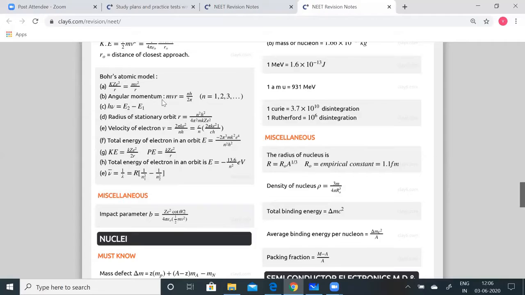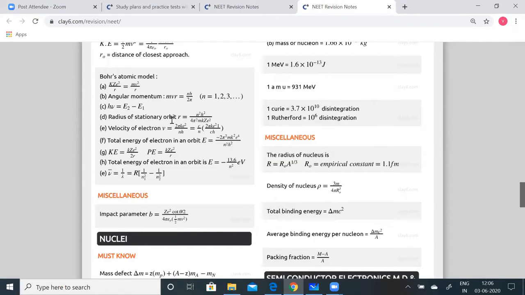So angular momentum mvr, you know, the electrons are going to move around the nucleus, is it not? So the angular momentum mvr is given by nh by 2 pi, where n is equal to 1, 2, 3. h nu: the electrons move between different levels. According to Bohr's theory, when they move from one level to another, the energy is given out as radiation. That is why we have h nu, where nu stands for the frequency of the radiation and h is the Planck's constant, equal to E2 minus E1, the energies of the different shells.